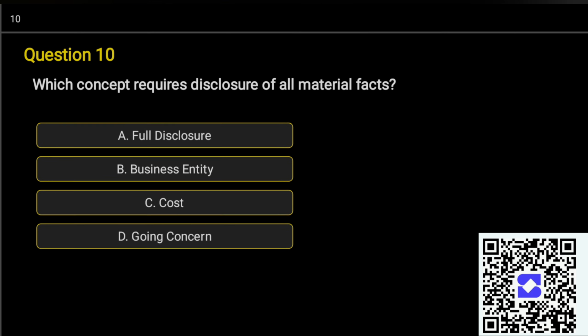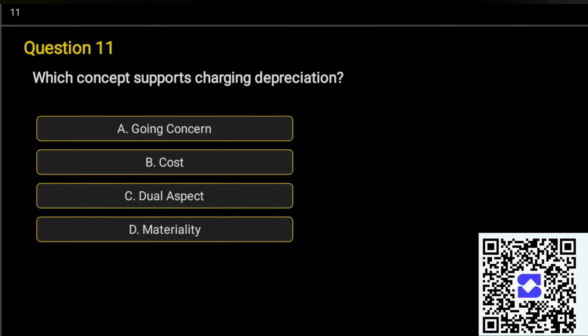Question number 10. Which concept requires disclosure of all material facts? A. Full disclosure, B. Business entity, C. Cost, D. Going concern. Correct answer is option A. Full disclosure.